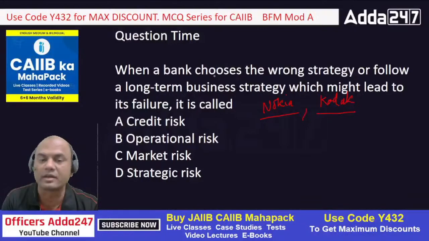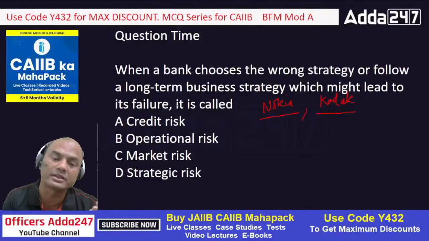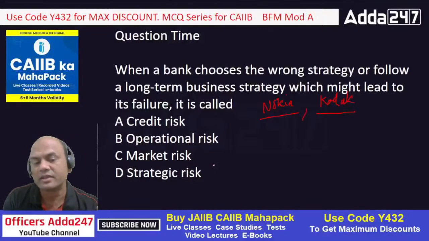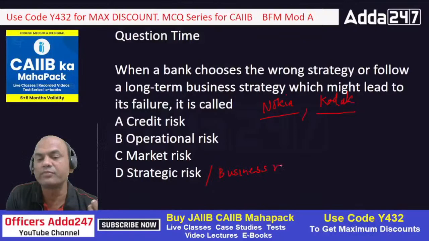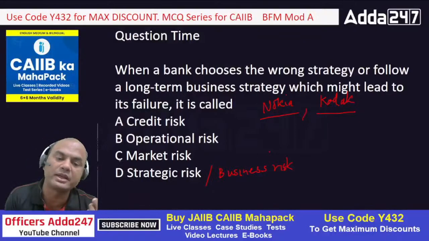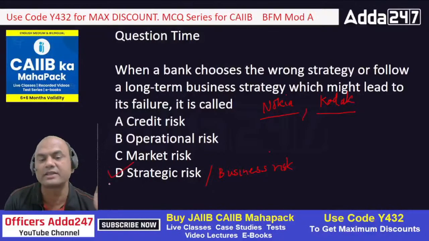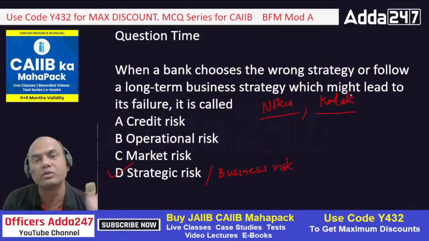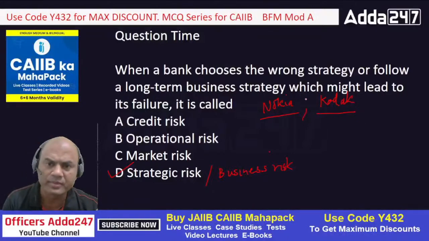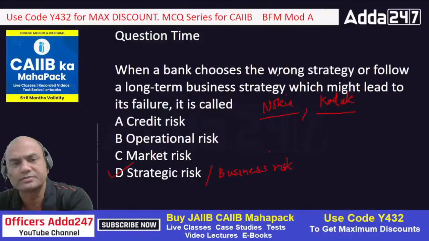Okay, so what is happening here? A bank chooses a wrong strategy or follows a long-term business strategy, which might lead to failure. Is it called credit risk, operational risk, market risk, or strategic risk? This is also known as business risk. Okay, there is also one word for this, business risk. So what is the answer? A, B, C, or D? Credit, operational, market, or strategic? Yes, fast. It is simple, correct. Strategic risk or business risk. If you don't see what is going on in the future, you'll go into thin air. That's the same simple logic of any business.